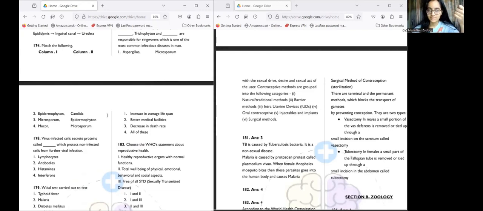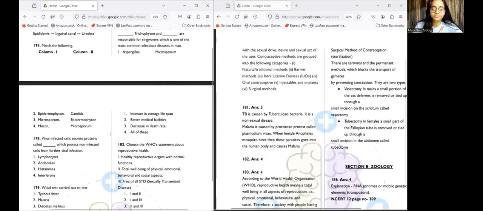Due to better medical facilities. That's the second option. Third, obviously, fewer people are dying, as I said. So there's a decrease in death rate. So all of these are factors which will contribute to an increase in population.